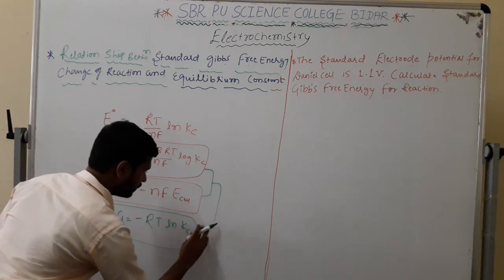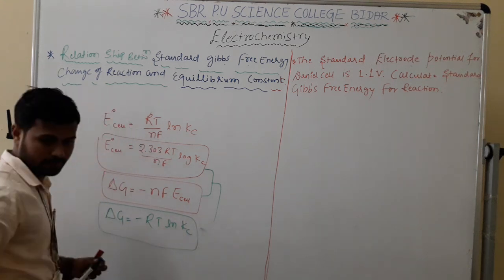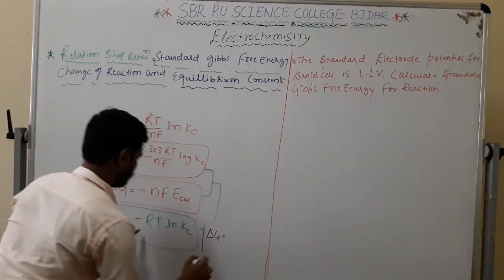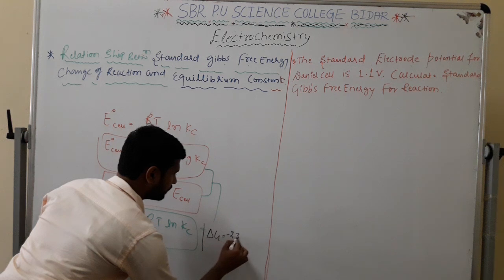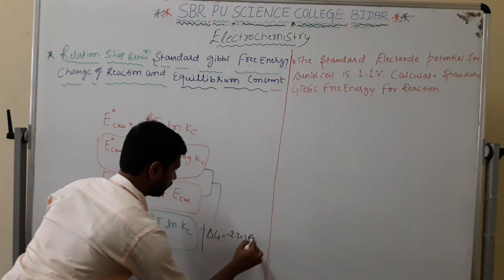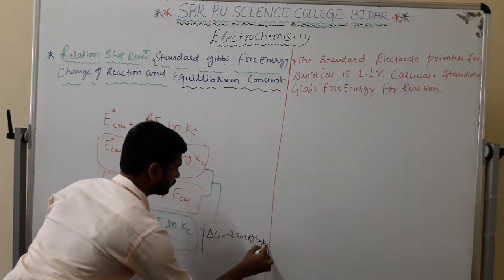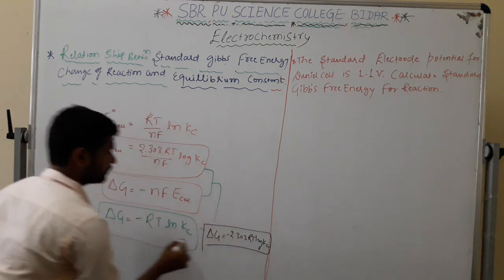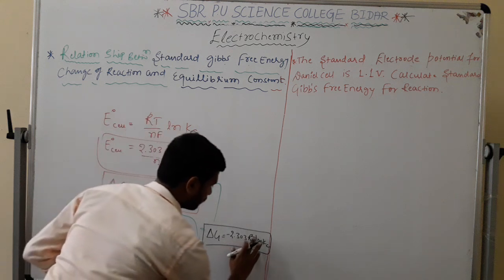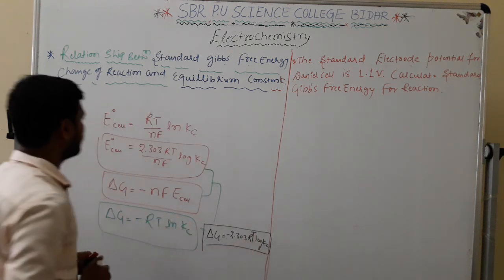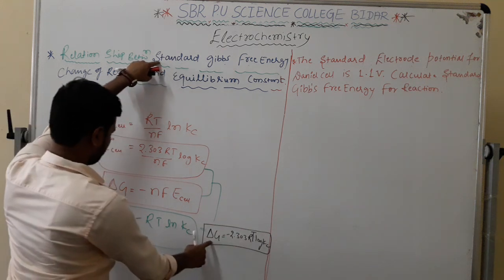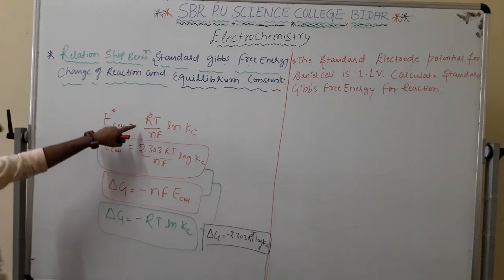See here, delta G is equal to minus 2.303 RT log Kc. This is T, the temperature value where we are going to be studying. This is the relationship between standard Gibbs free energy and the equilibrium constant.